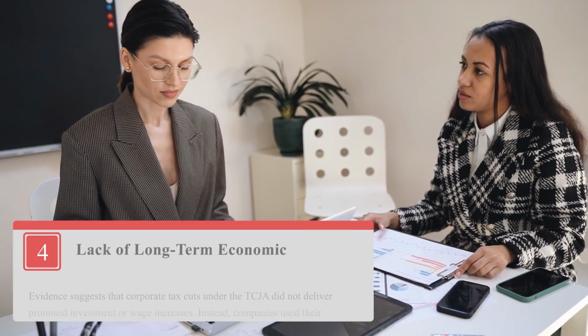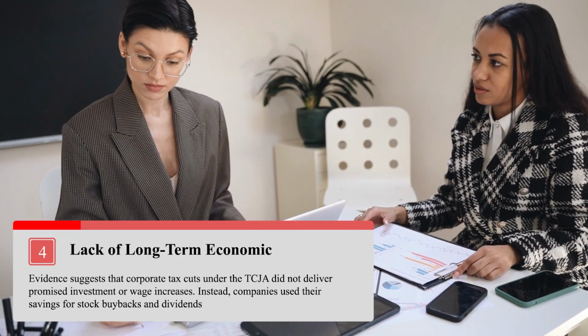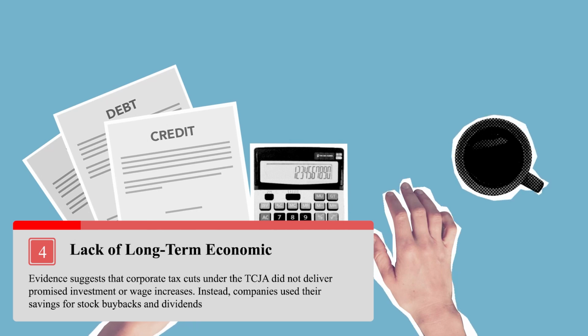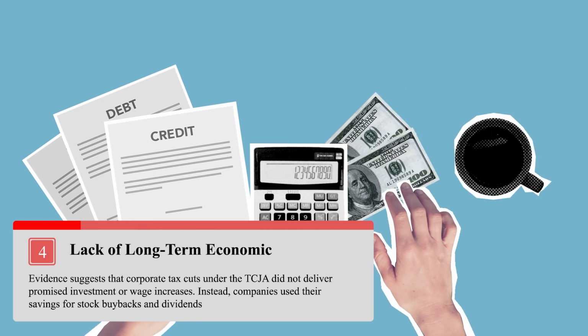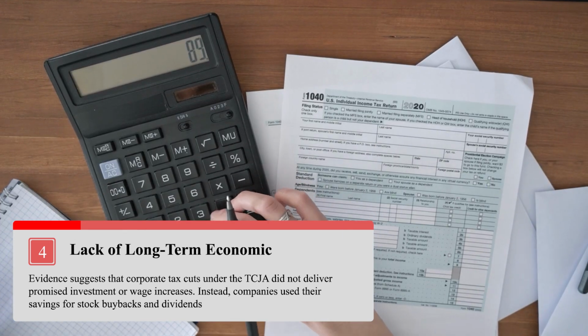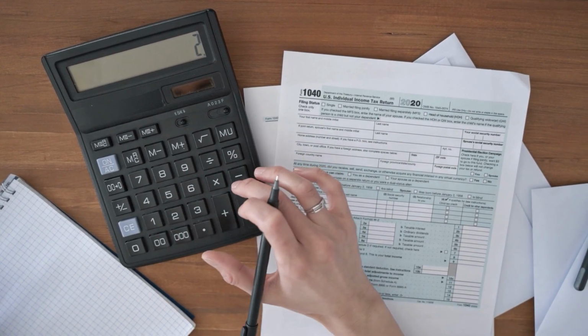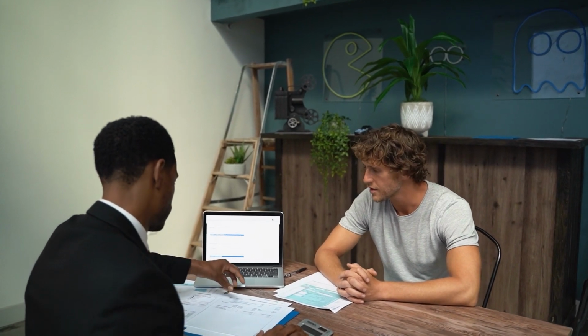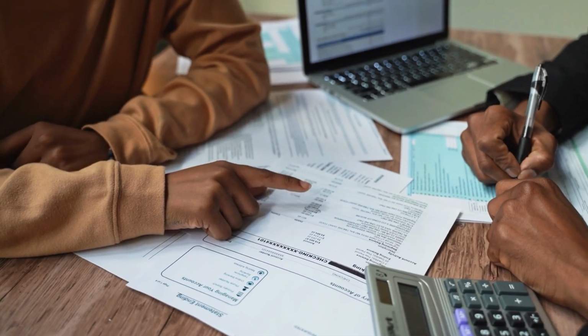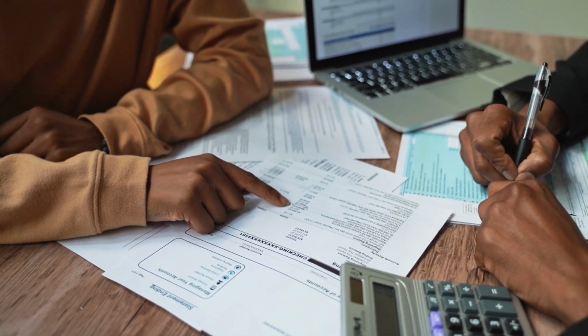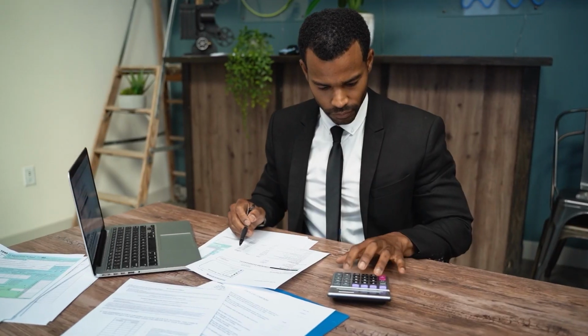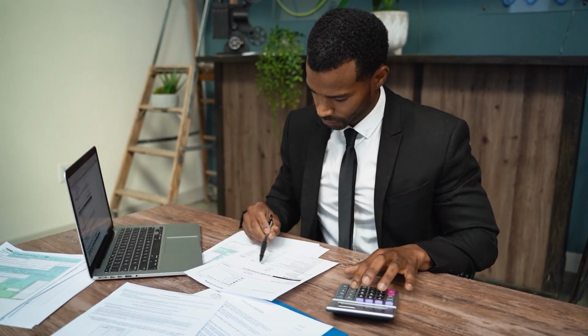The minimal economic growth impact. So evidence suggests that corporate tax cuts under the TCJA did not deliver promised investment or wage increases. So companies primarily used savings for stock buybacks rather than reinvesting in workers or infrastructure. So long-term GDP growth from Trump's new proposals is estimated at only 0.8% with negligible benefits for middle-class households.